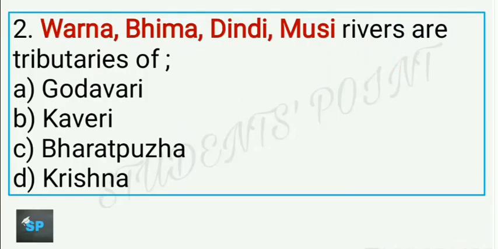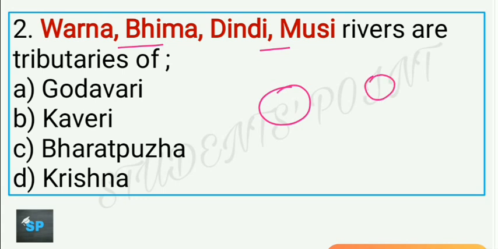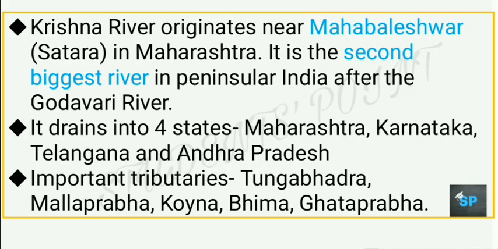So in exam, if you have noticed, this is the way they ask questions related to rivers primarily. Either they ask the origin of the river or they give some 2 to 3 names of rivers and they will ask that these given names of rivers are tributaries of which river. So you have to remember here because Krishna and Godavari rivers are in use and Krishna river, as I told, is the second biggest river in peninsular India after Godavari.